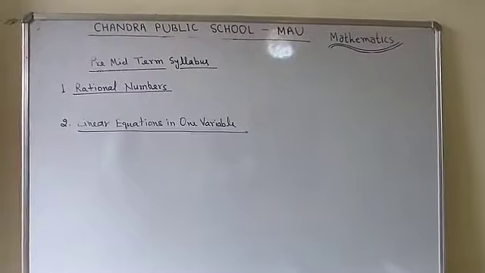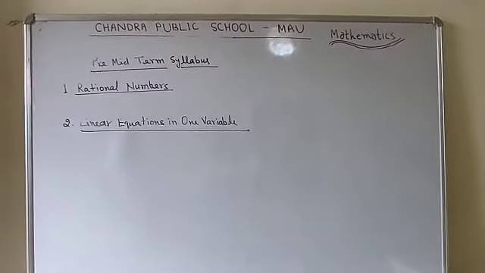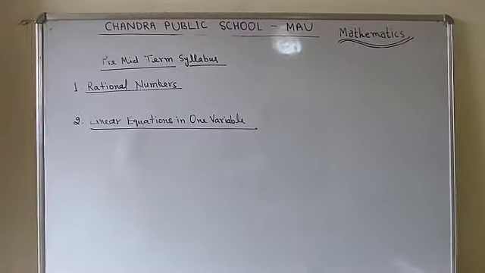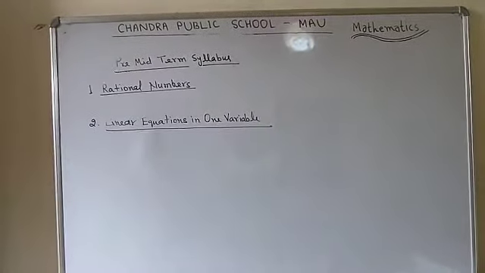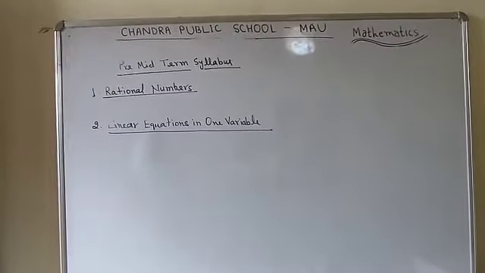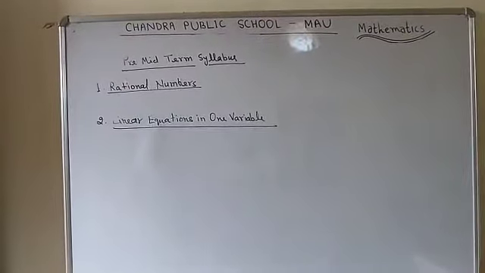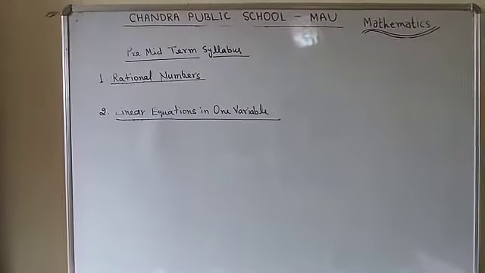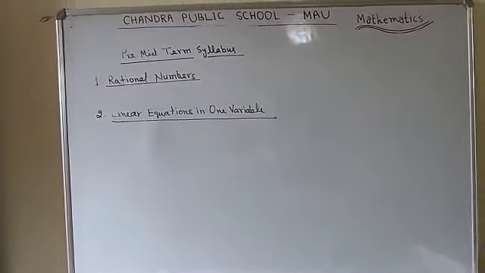Two chapters are there which I had already discussed in the Google classes, as well as I had given in one of the videos what the syllabus is. So again I am going to remind you: the first chapter is Rational Numbers and the second is Linear Equations in One Variable. Only these two chapters are there.